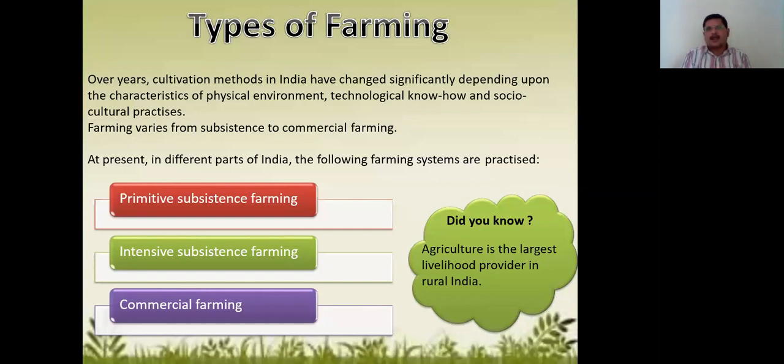Now we shall learn about the types of farming. Even though we have so much history in the past, over the years cultivation methods in India have changed significantly depending upon the characteristics of the physical environment, technological know-how and socio-cultural practices.